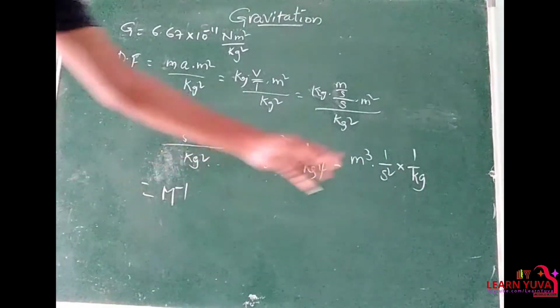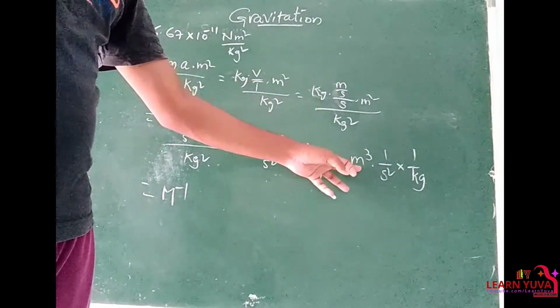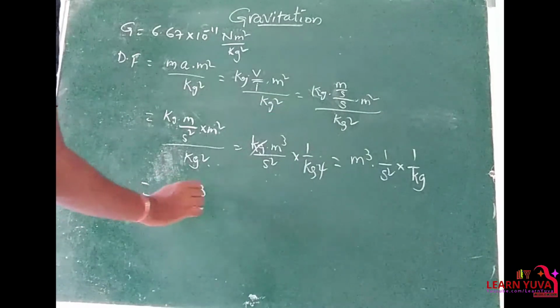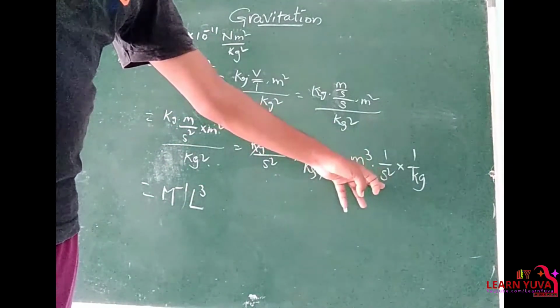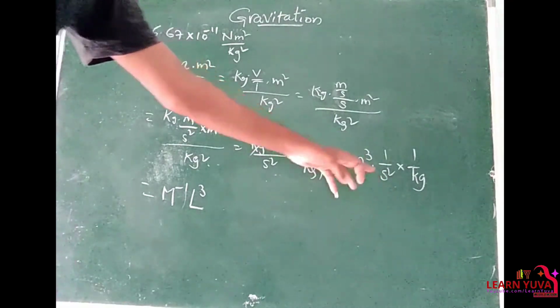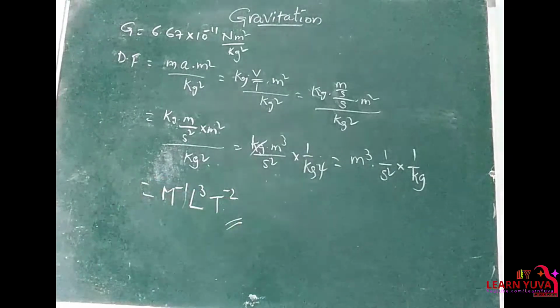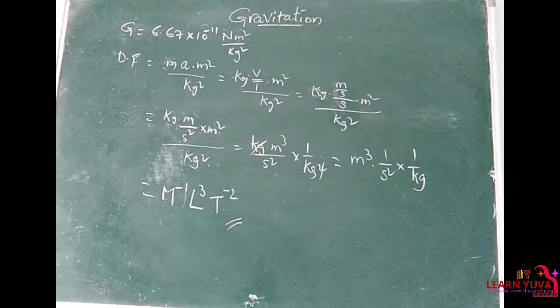Is there any length? The length unit is meter, which is in the numerator and its power is 3, so L power 3. And time, second squared, is in the denominator, so t power minus 2. So M minus 1, L 3, t minus 2 is the dimensional formula for that.